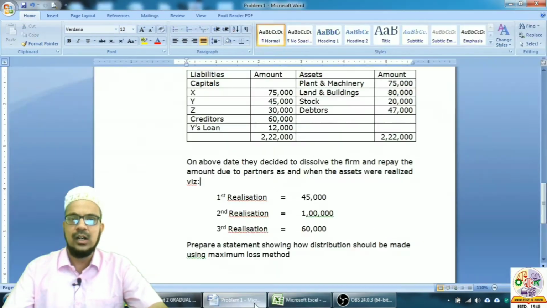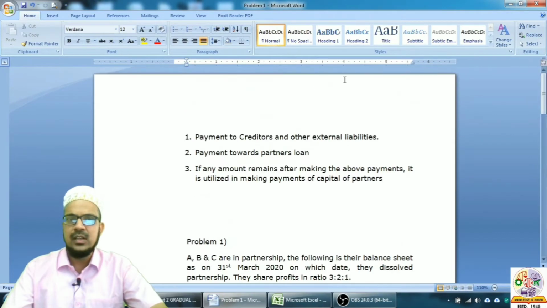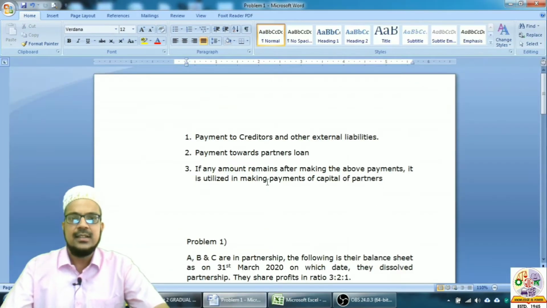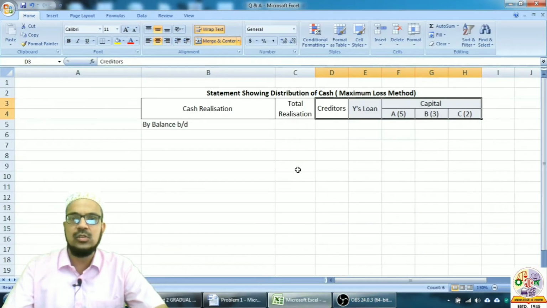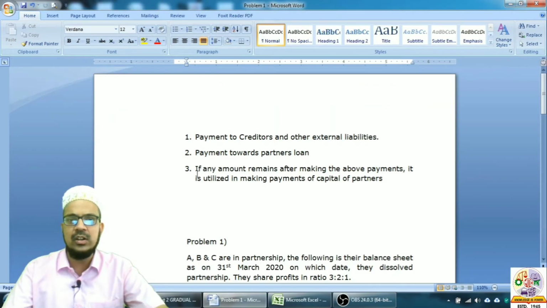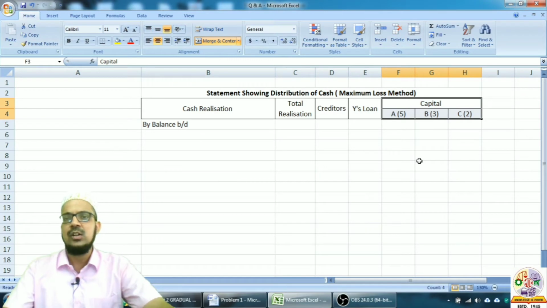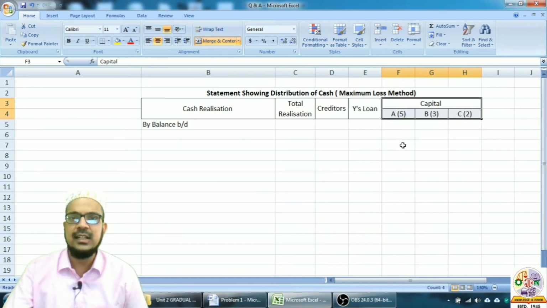Okay, just let us take a quick recap. The first payment will be made to external liabilities. So here external liabilities are the creditors. First payment will be made to the creditors. Second payment will be made towards the partner's loan. So the second payment will be made to Y's loan, and later on if any amount remains, that amount will be used for paying the partners. So later on this amount we will pay to the partners, that is in the ratio 5:3:2.